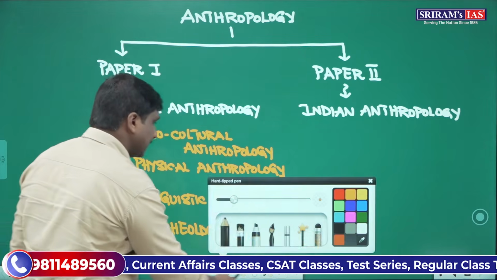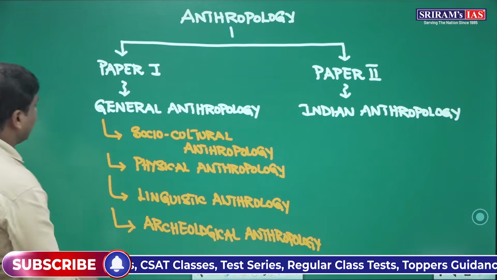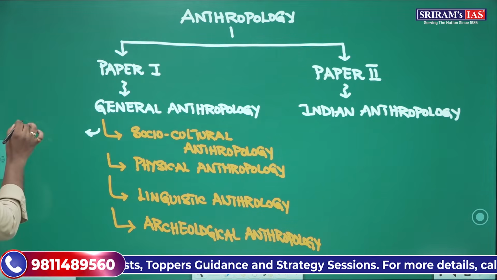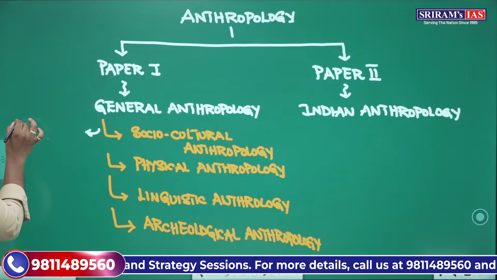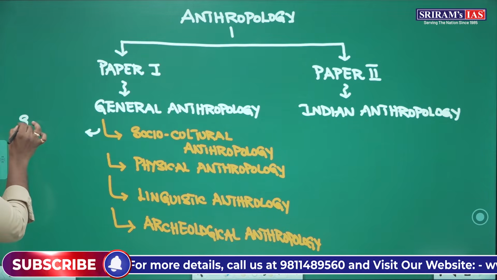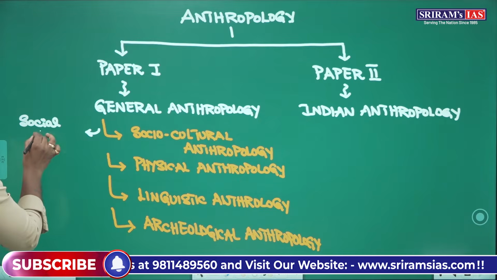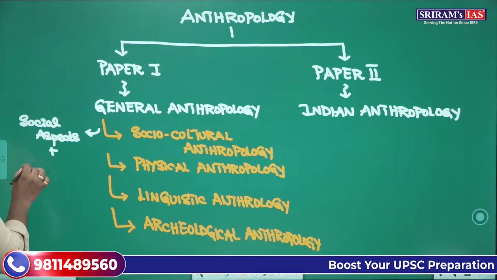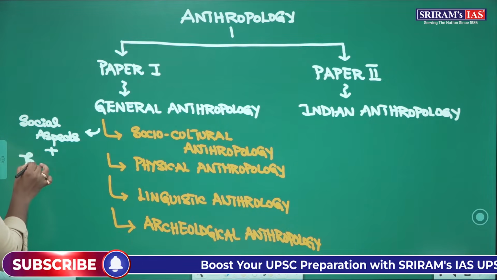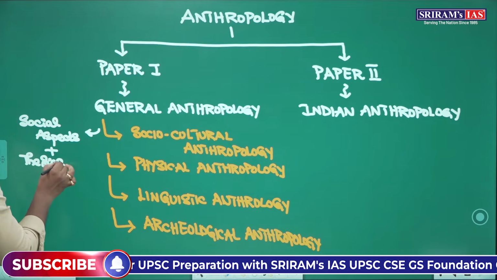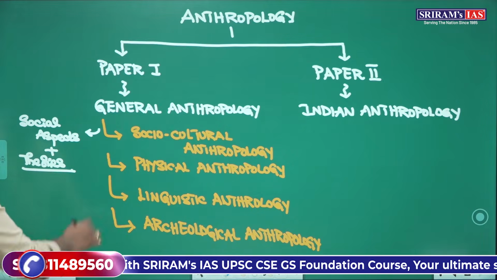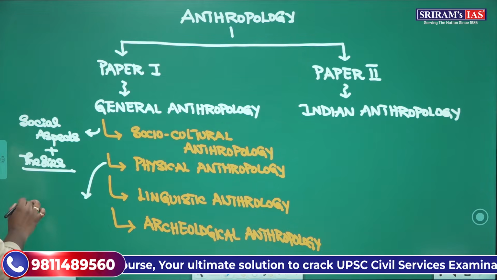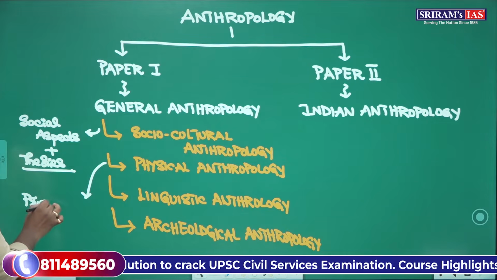Again, in these particular areas, from the perspective of socio-cultural anthropology, you will have the basic portion of society and social aspects, and along with that we will also systematically study some theories, so anthropological theories. Then from the perspective of physical anthropology, you can have some aspects related to primatology also.